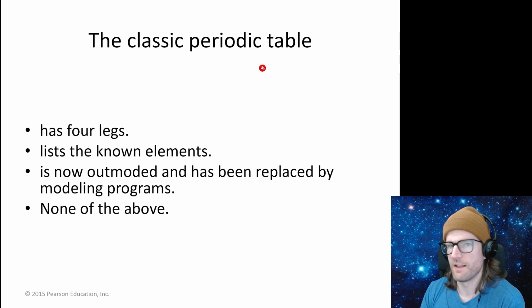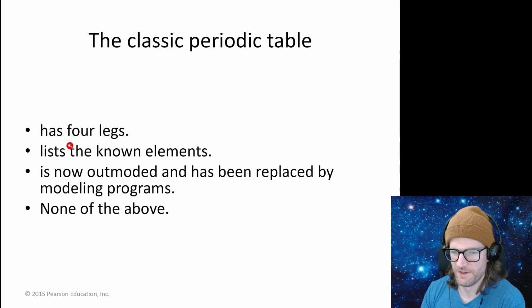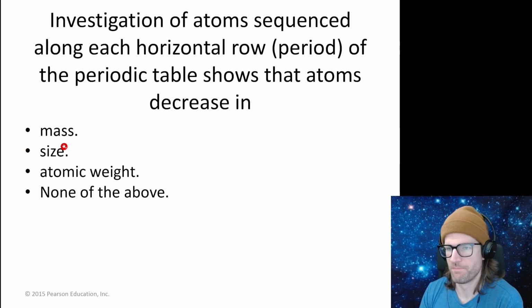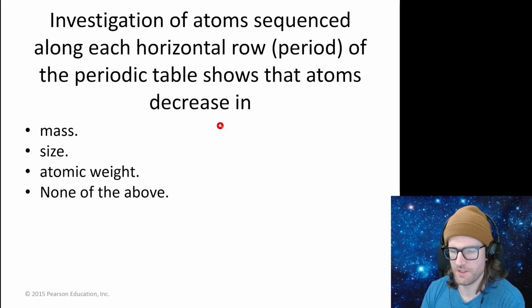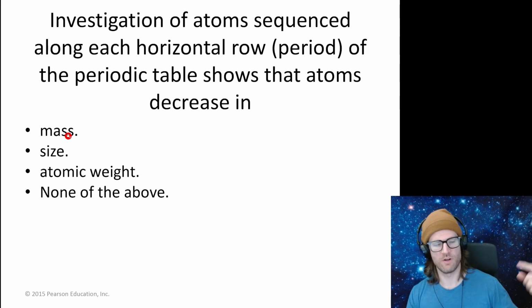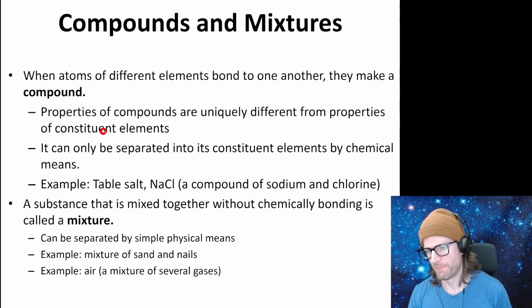Okay. The classic periodic table has 4 legs. That makes no sense. That's ridiculous. Lists the known elements. That sounds right. Is now outmoded and has been replaced by modeling programs. None of the above. It sounds like it lists the known elements. Yeah. Investigation of atoms sequenced along each horizontal row, or period, of the periodic table shows that atoms decrease in, well, not mass, as we go across. Let's go up to the periodic table.